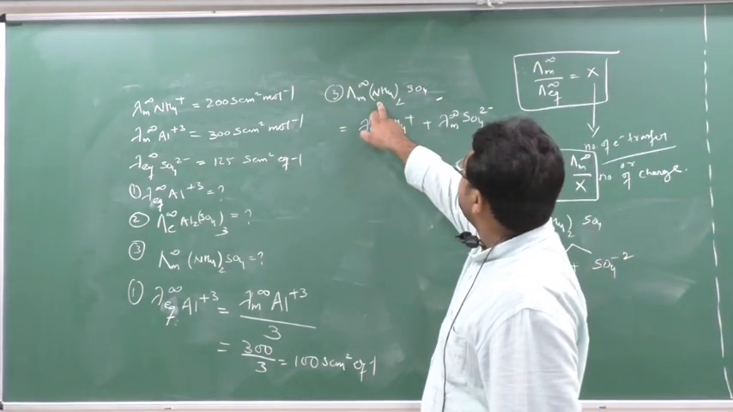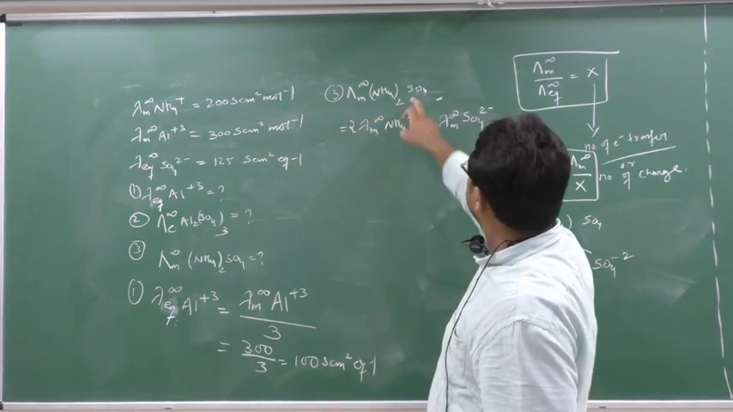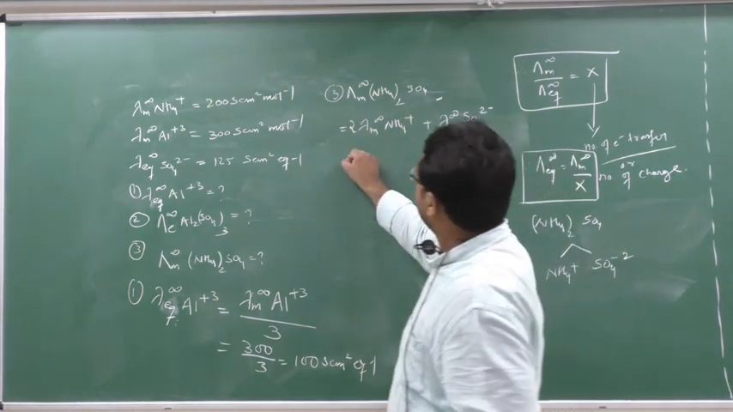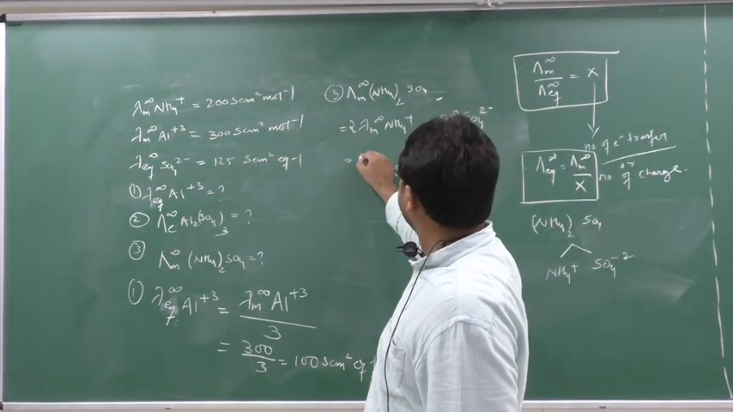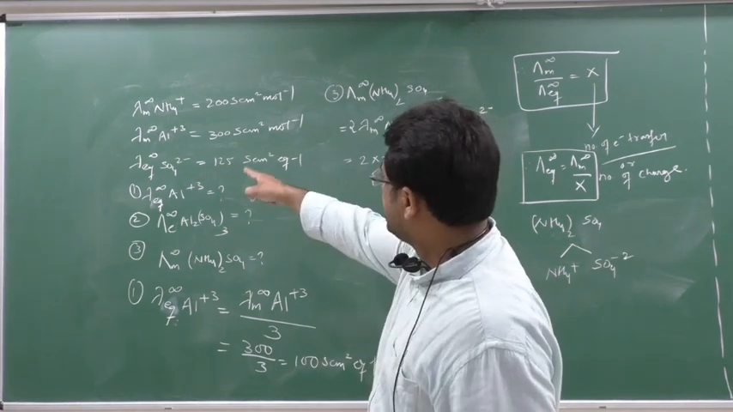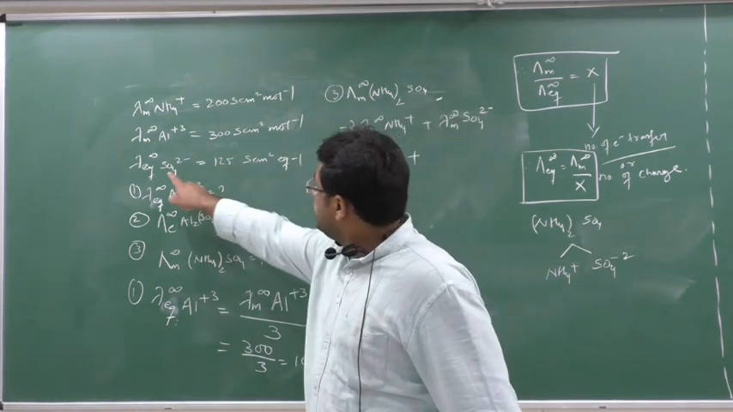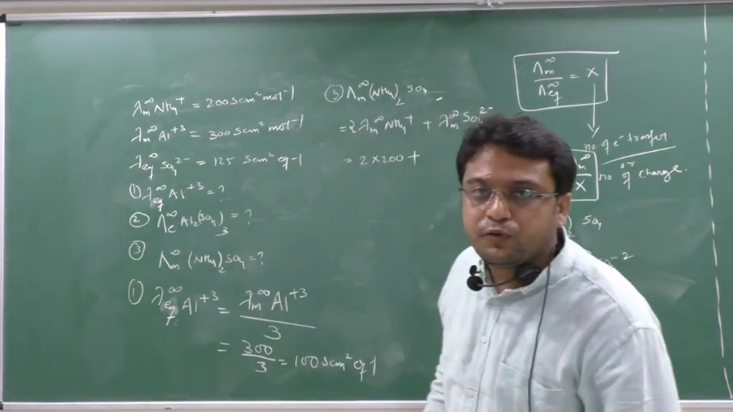What is the number of ions of NH4? 2 here. So here 2. What is the number of ions here of SO4? Here 1, means here 1. Clear? Now see here. Molar conductance of NH4, how much have they given? They have given 200. So 2 into 200 plus molar conductance of SO4 2 minus. They have not given molar conductance of SO4 2 minus. They have given the equivalent conductance of SO4 2 minus.